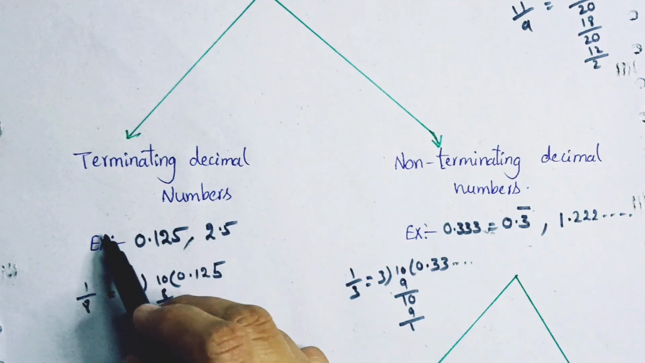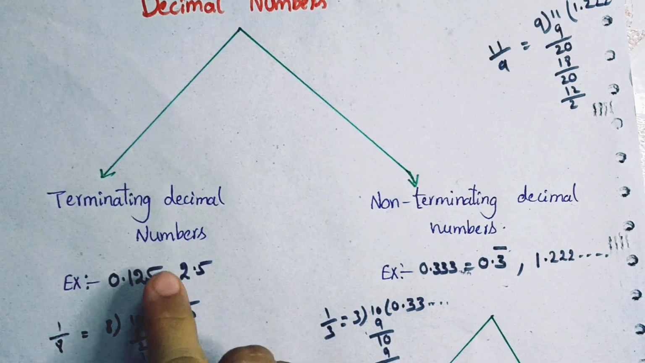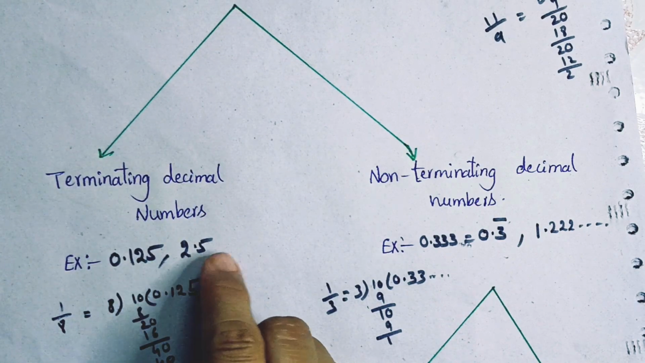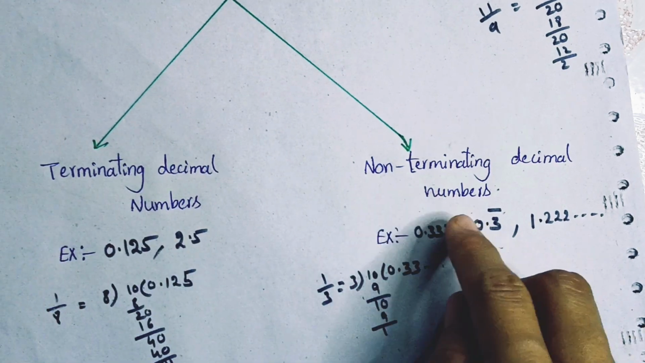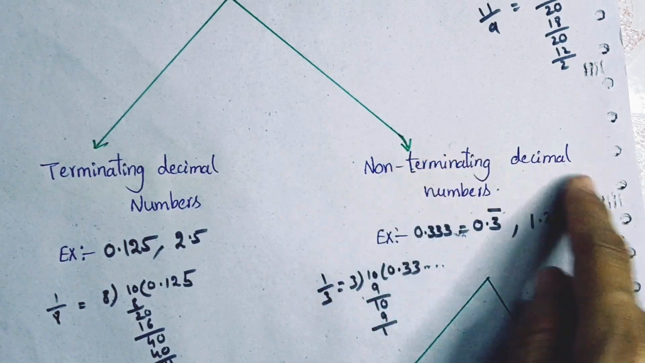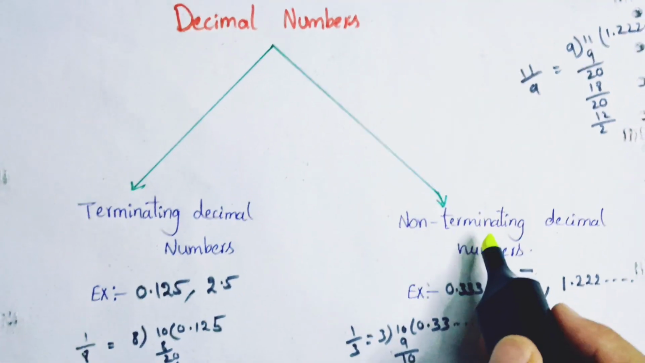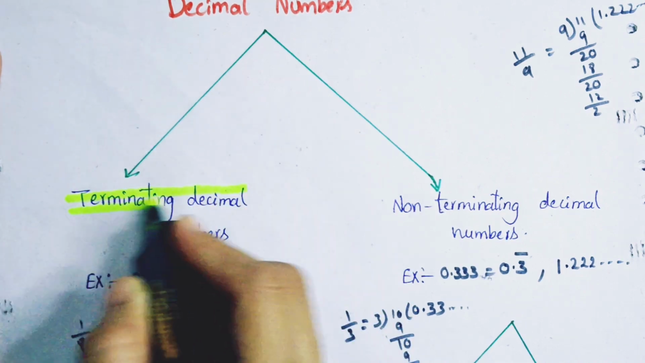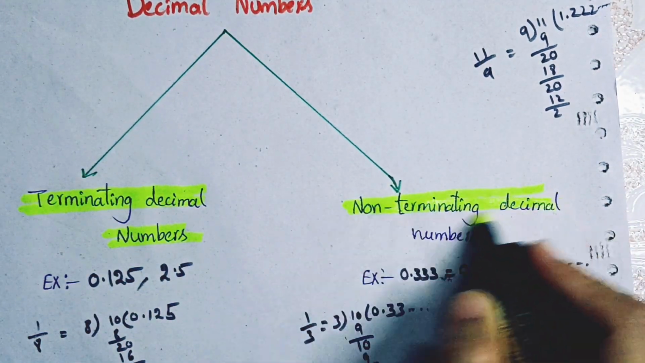Now it's clear for you what a terminating decimal number is and what a non-terminating decimal number is. The number which goes to an end, we call a terminating decimal number. Here it's not continuing, that's why we call these terminating decimal numbers. And the numbers which are not going to end, which keep continuing again and again, those we call non-terminating decimal numbers. So decimal numbers are of two types: terminating decimal numbers and non-terminating decimal numbers.